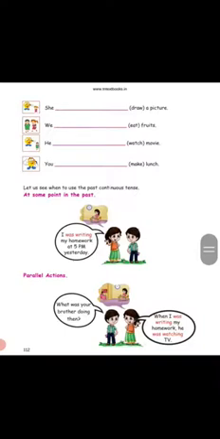Yesterday. The action was completed yesterday. Okay, I was writing. By this time, I was writing. What was your brother doing then? When I was writing my homework, he was watching TV. At the time, what was he doing? He was watching the TV.